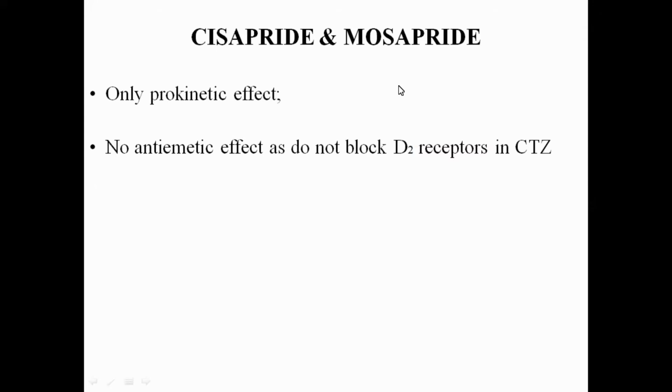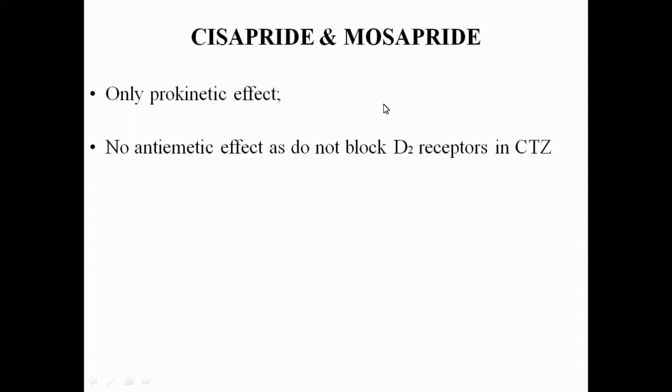So what is cisapride? Cisapride and mosapride are only prokinetic. They only show the prokinetic effect, no antiemetic effect, as they do not block the dopamine 2 receptor present in the chemoreceptor trigger zone or the dopamine 2 receptor present peripherally. That means they show the agonist effect on the serotonin 4 receptor and the antagonist effect on the serotonin 3 receptor. That's all. They do not block the dopamine 2 receptor, either peripherally or centrally.